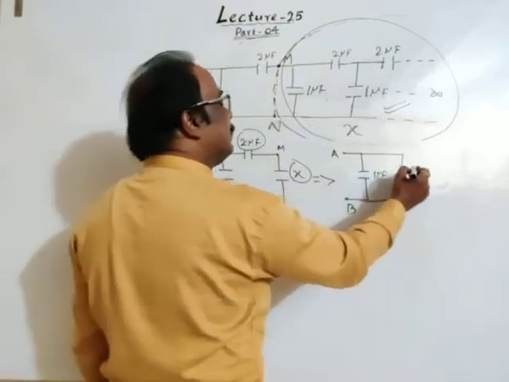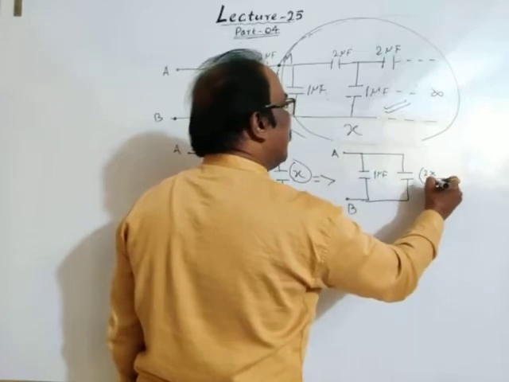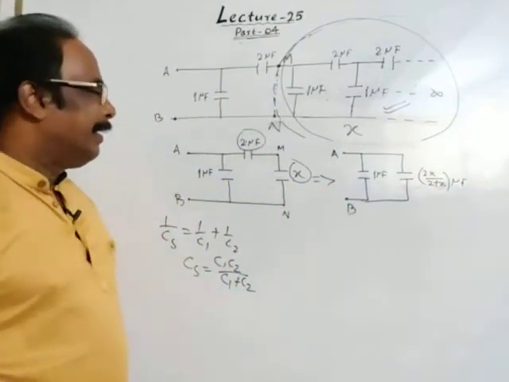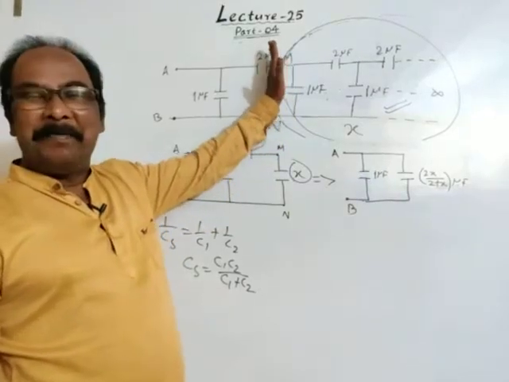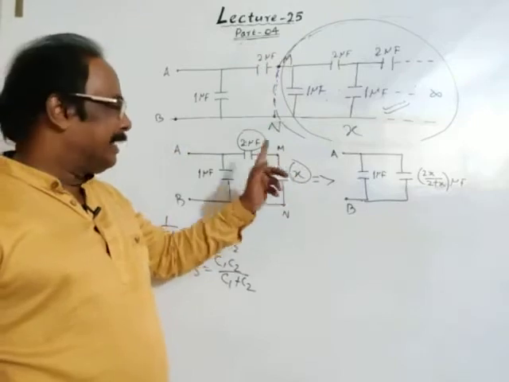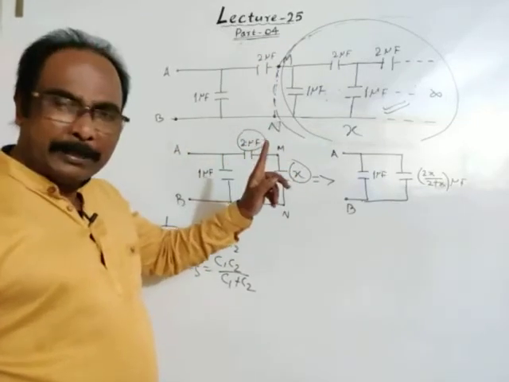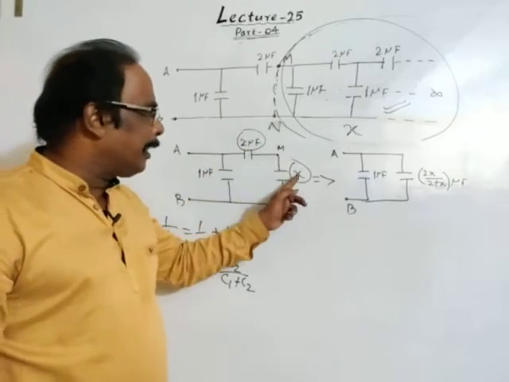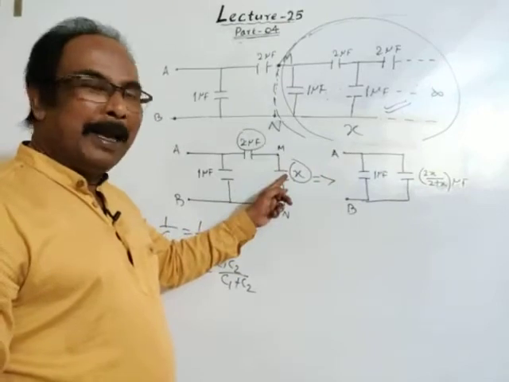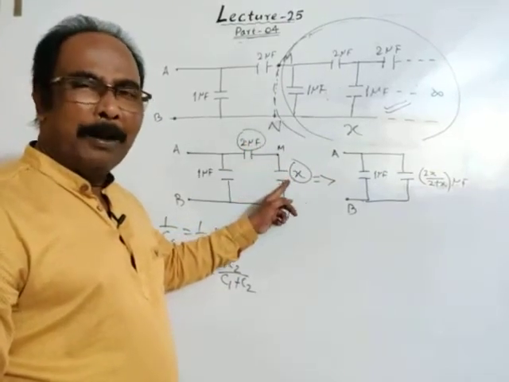Let's think like this. C1 C2 is 2 into X divided by 2 plus X microfarad. So the sum of the infinite capacitance is X. Now we have to add these two capacitances with X. Then 2 microfarad and X in series. This is the result of the equivalent capacitance of 2 microfarad and X microfarad in series.